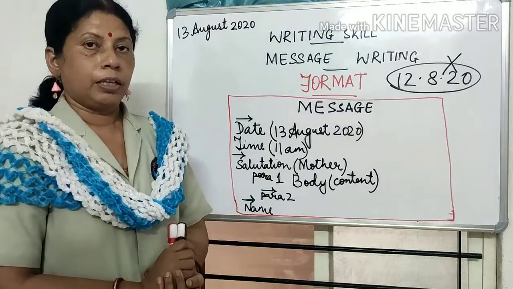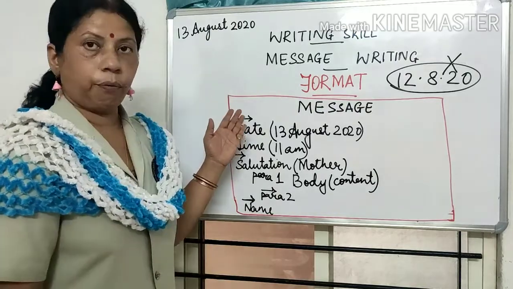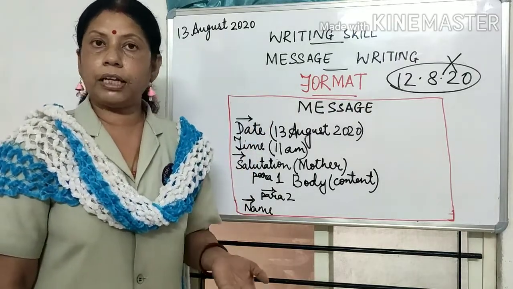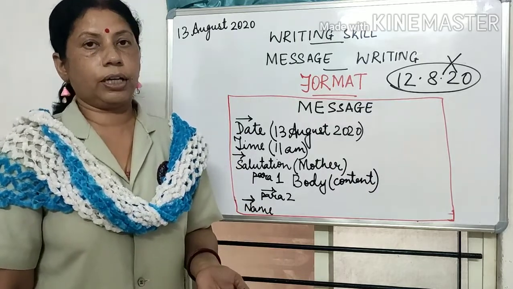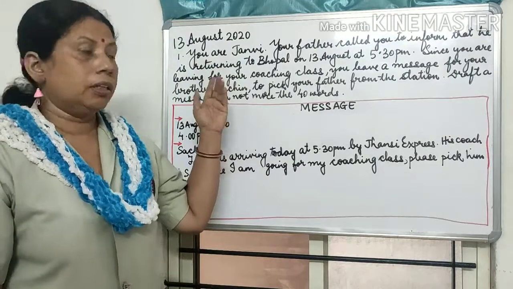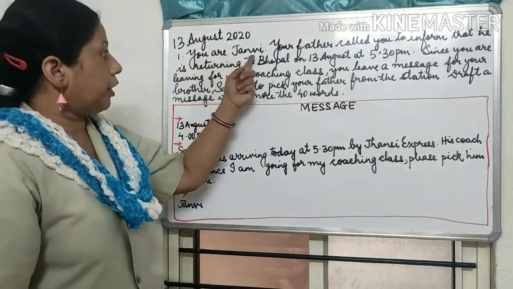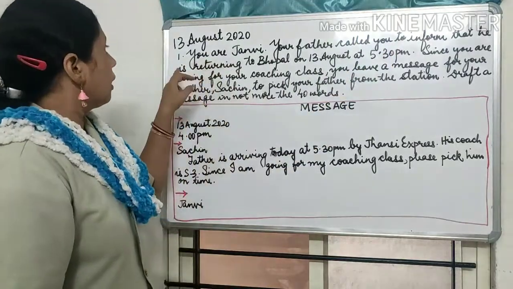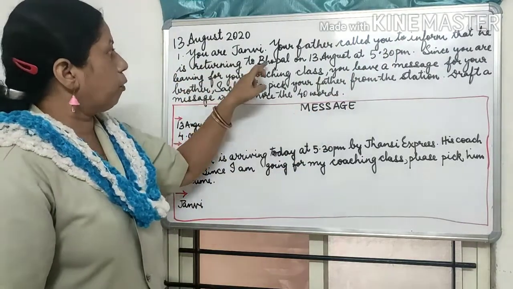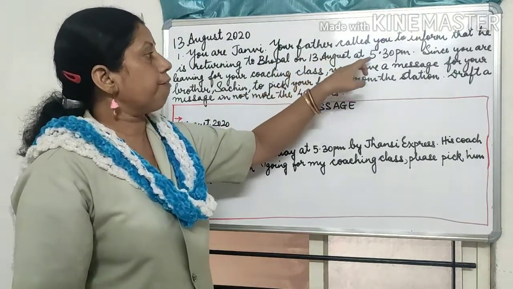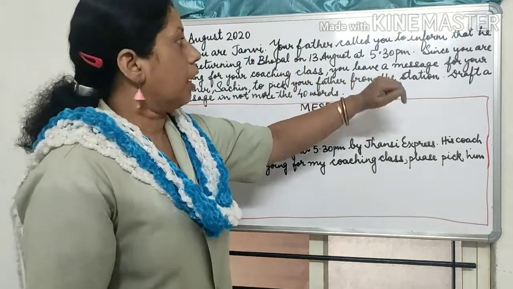Right children? So now I am going to give you a question and then we will be seeing how we can write a message. Okay. Now here just look at the question. Now here, you are Janvi. Your father called you to inform that he is returning to Bhopal on 13th August at 5:30 p.m. Right?